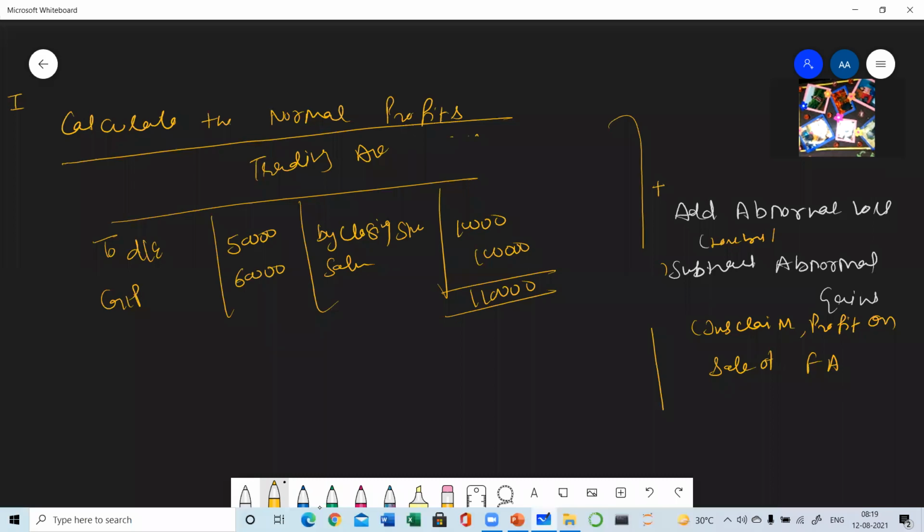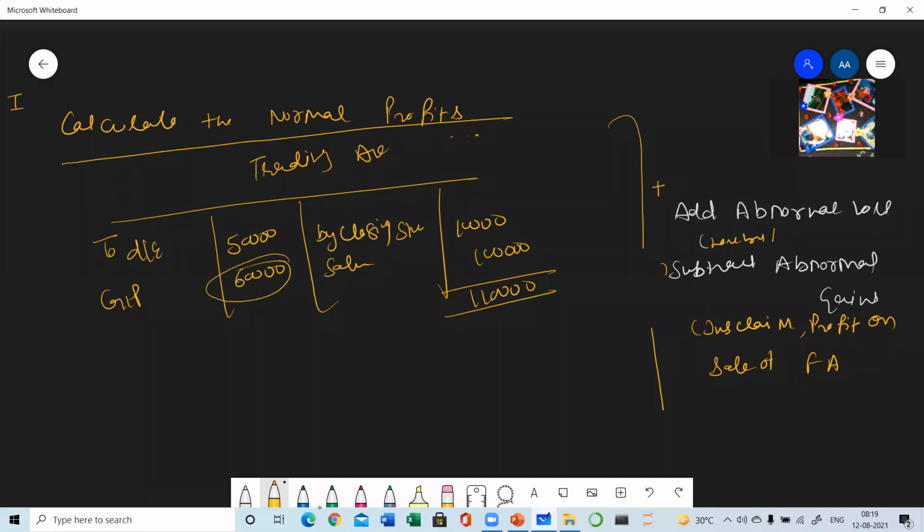If I want, I can tell you just add this and subtract this, but I am not telling you. The main motive is that I do not want you people to cram the formula. I am making each and every item of the formula understandable so that you are able to make your own formula instead of cramming. That is why I am telling you what will be added and why, what will be subtracted and why. So this is the trading account. Now suppose your gross profit is 60,000.